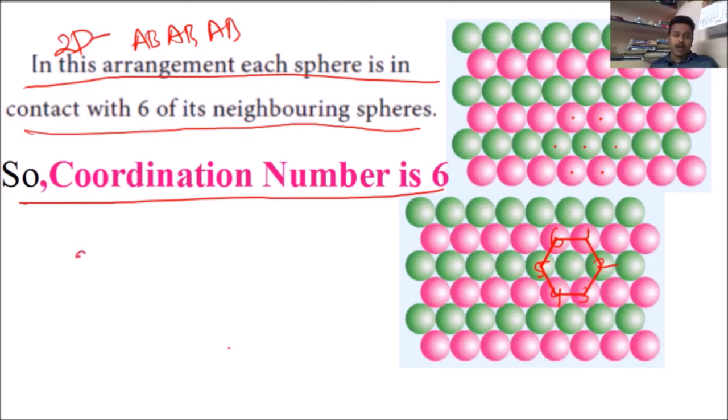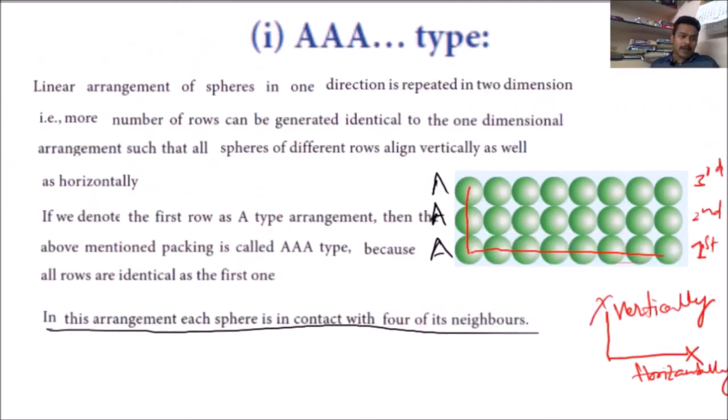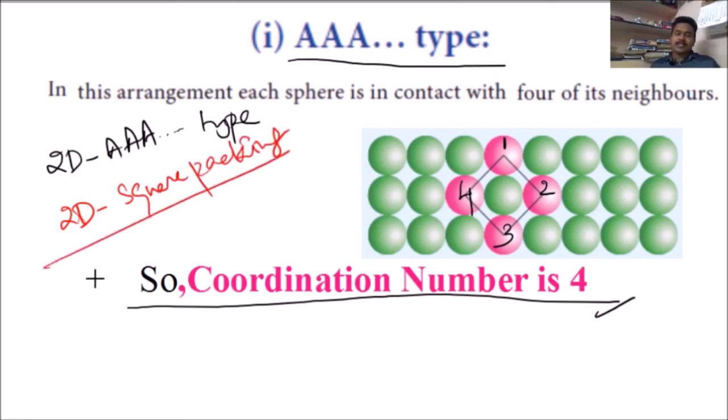This is also called two-dimensional hexagonal packing. Why? Because it has 6 sides, like a hexagon. In a similar way, the AAA type, where you see 1, 2, 3, 4, can also be termed as two-dimensional square packing.